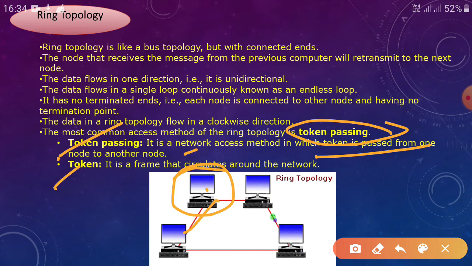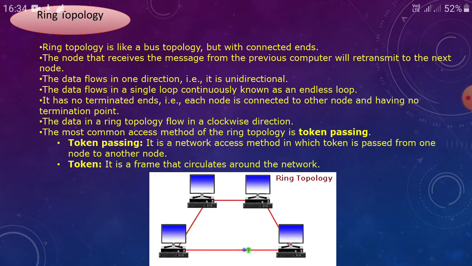And you will ask me, what is a token? A token is a frame that circulates around the network, or you can say a token is a set of bits or information that goes around the network. Okay, go to the next slide.